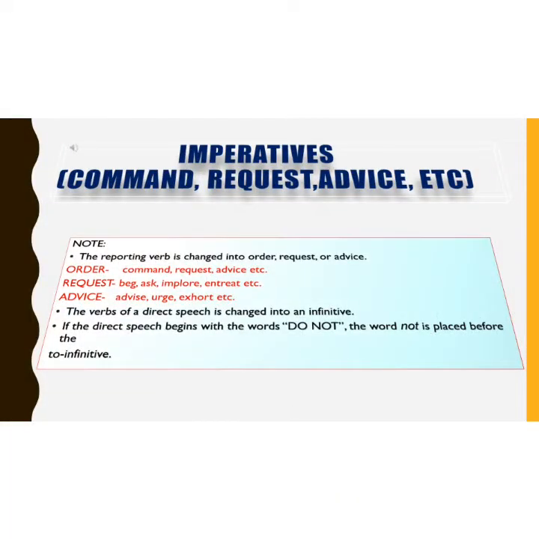The second kind of sentences that we will talk about are imperatives. Imperatives are sentences of command, request, order, advice, etc. The most important thing to remember here is the reporting verb is changed into order, request, or advice. The sentence stating order takes words like command, order, etc. And the sentences stating request use words like beg, ask, implore, entreat, etc. The sentences dealing with advice incorporate words like advise, urge, exhort, etc.